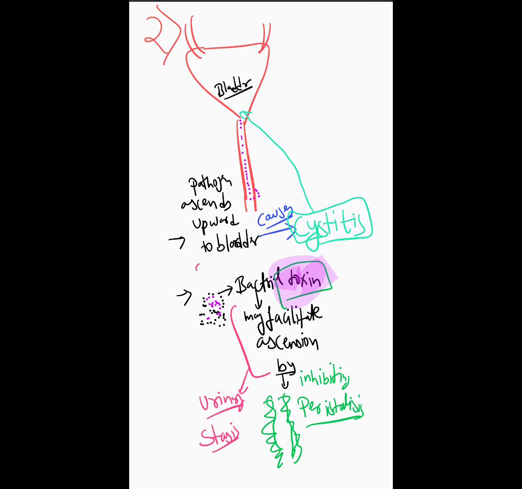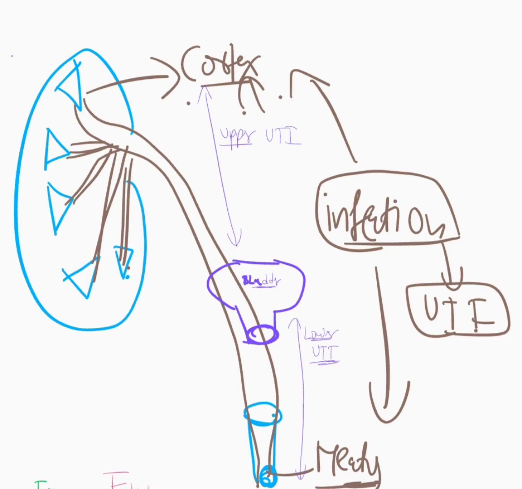And in cystitis, you have to remember only two things: clouding and hematuria. Clouding and hematuria. Then acute urethral syndrome is seen in young sexually active females, and there is a presence of classical symptoms of lower UTI, and pyuria is present. So that kind of ends us with our UTI.